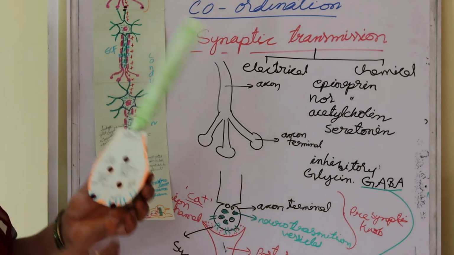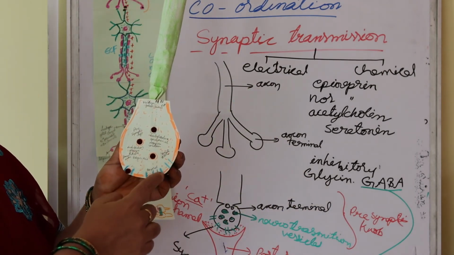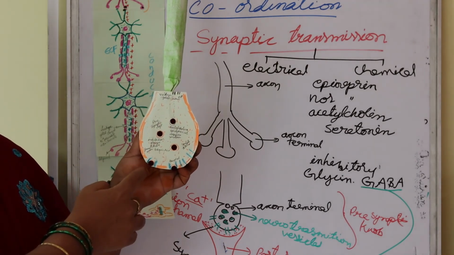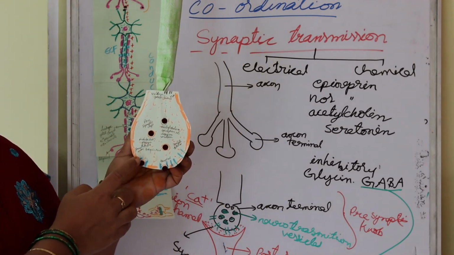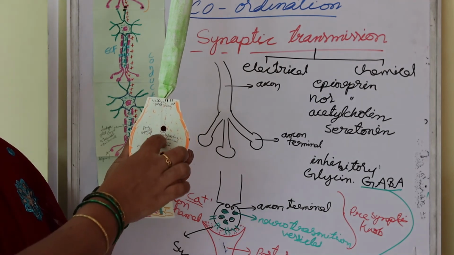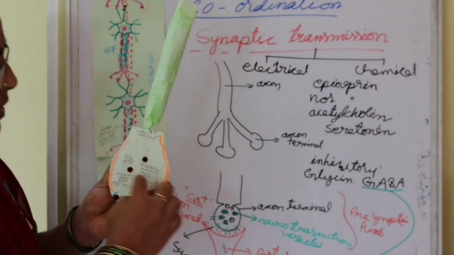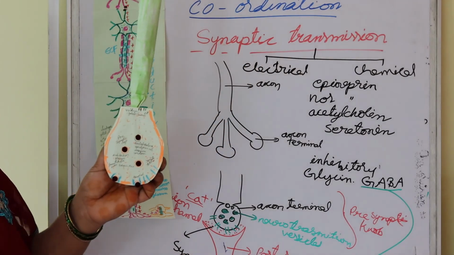In the presynaptic nerve, wherever the channels are present, an action potential is generated. These action potentials are called terminal summation. This presynaptic nerve, one more nerve and other nerves are also present.